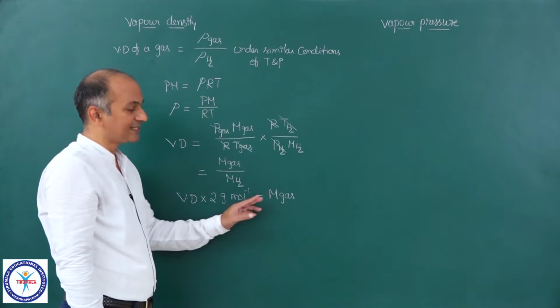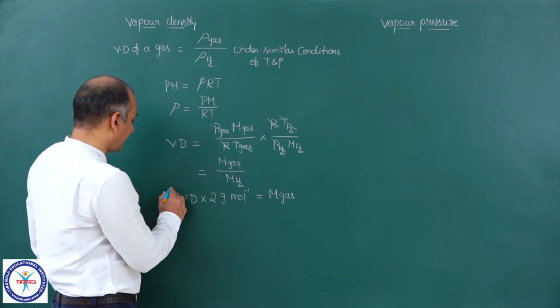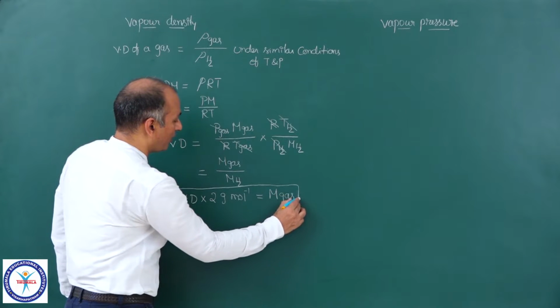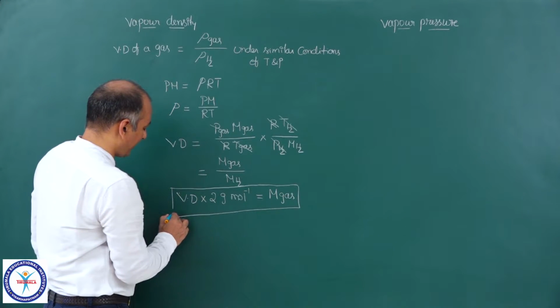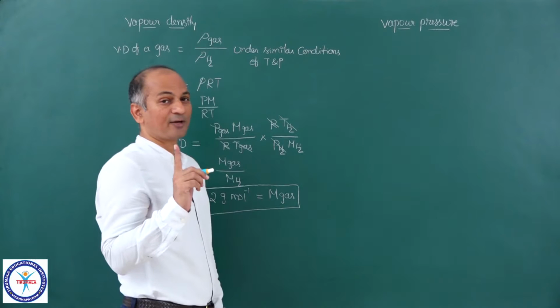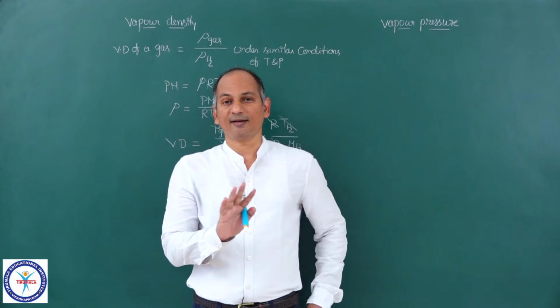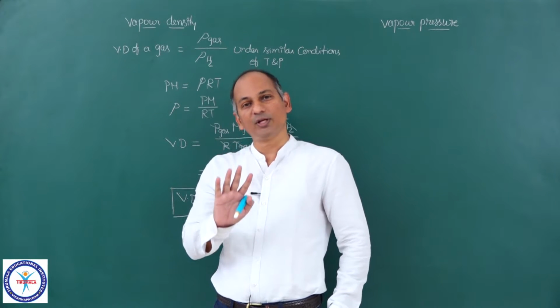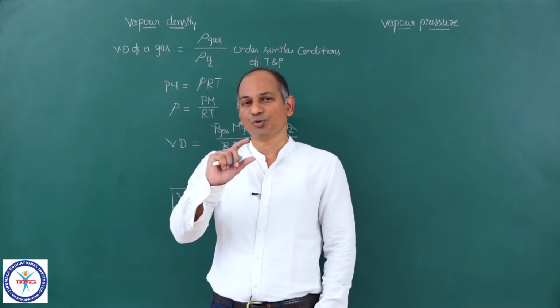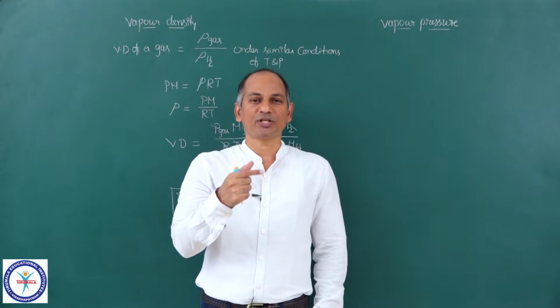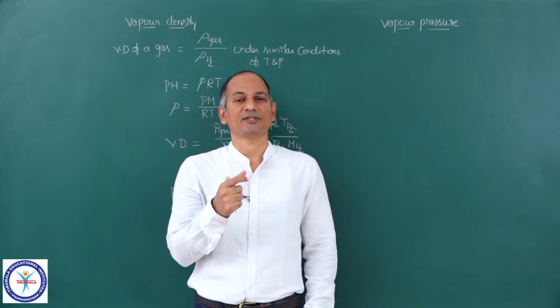So dimensionally it is correct. So vapor density into 2 is equal to molar mass of the gas. And vapor density is defined only for a gas. You cannot apply this for any liquid or solid. It is defined only for gas, and it is the ratio of densities, the gas upon the hydrogen under similar conditions.